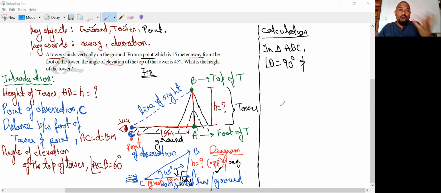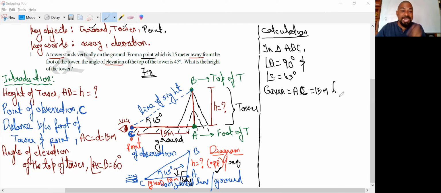And what is the angle in our question? It is angle C, which is 45 degrees, or angle C is equal to 45 degrees. Now, which side is given? Given is AC, which is 15 meters. And from 45 degrees, it is becoming the adjacent side.